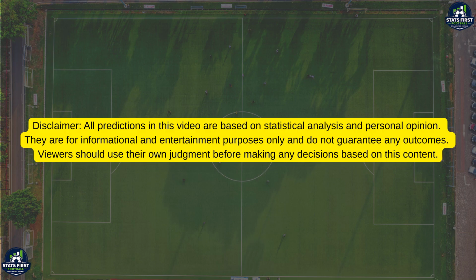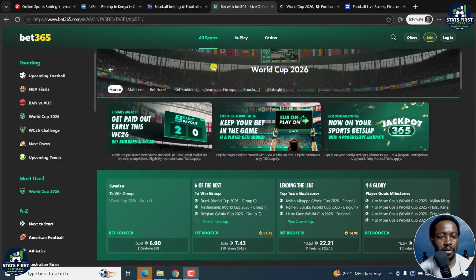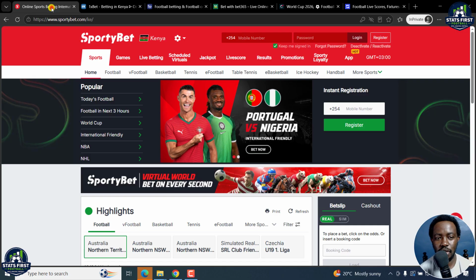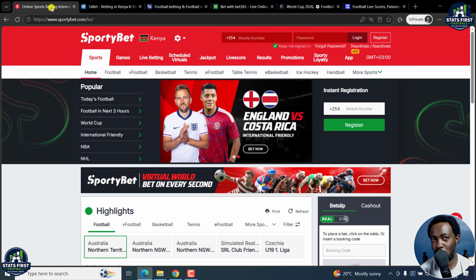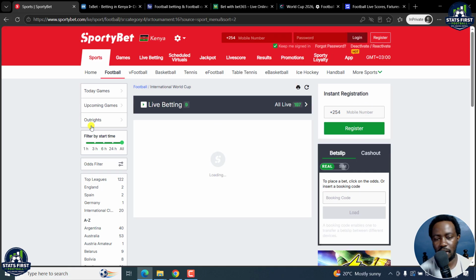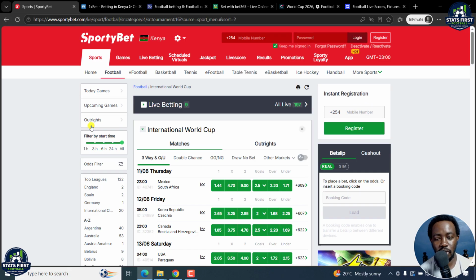Now, to be able to predict a game, you need to ensure that you understand what is going on. For a game, let's assume a World Cup game, and the first game is going to be between Mexico and South Africa. There are odds that are issued for a game.